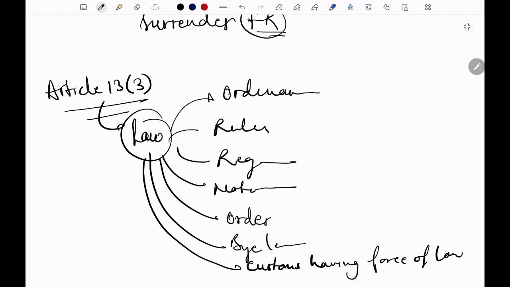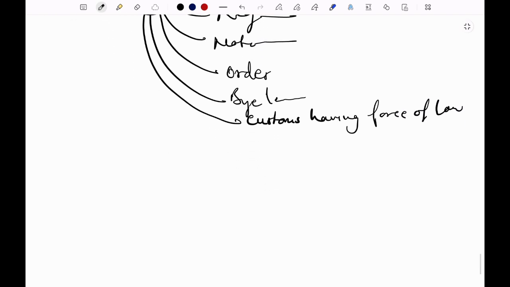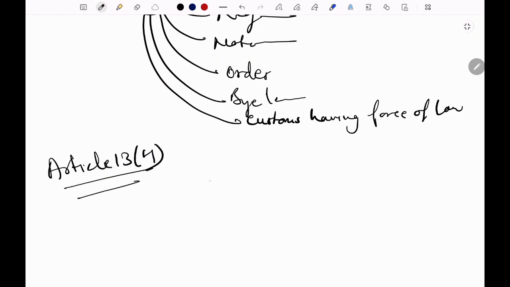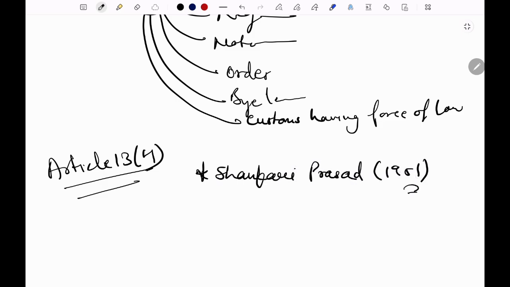And then the last one is Article 13 clause 4. Article 13 clause 4 was added through the 24th Constitutional Amendment Act, but there is a series of events. In 1951, in the Shankari Prasad case, the court said that an amendment under Article 368 will not be treated as law.